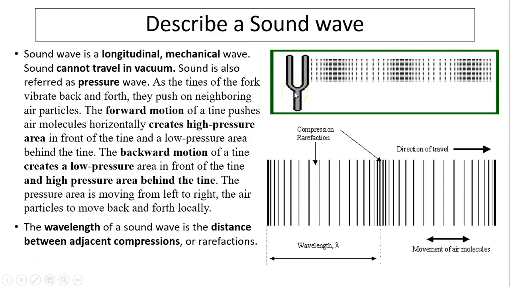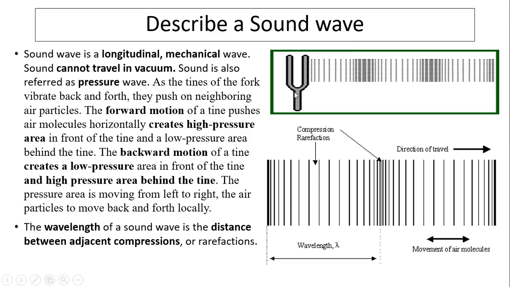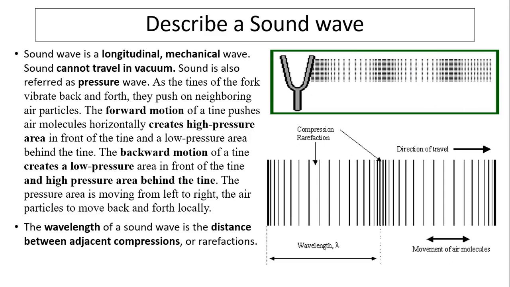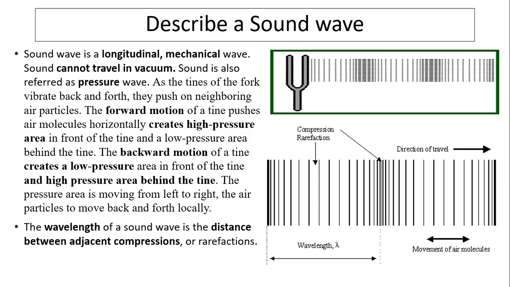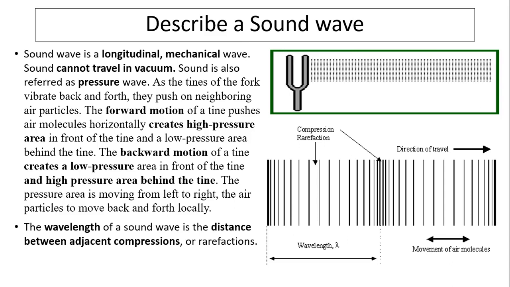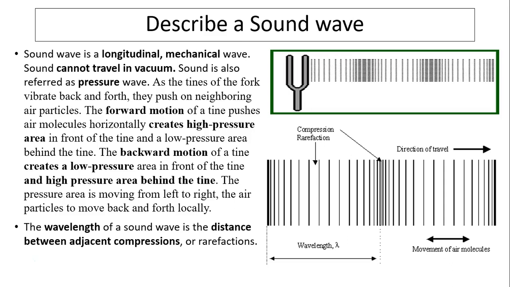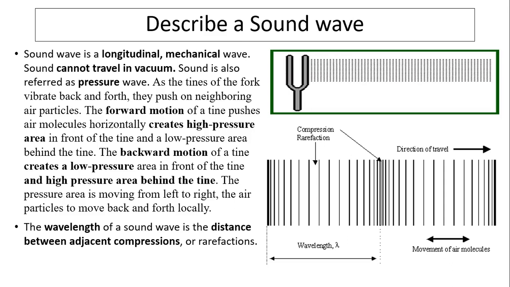As the tuning fork moves, the forward motion of the tine pushes the air molecules horizontally, creating a high pressure area in front of the tine and low pressure area behind the tine. Similarly, the backward motion of the tine will create low pressure in front of it and high pressure behind it. So the pressure area is moving from left to right. Therefore, it is a longitudinal wave. With the pressure going from left to right, the air particles move parallel to the direction of the motion of pressures.